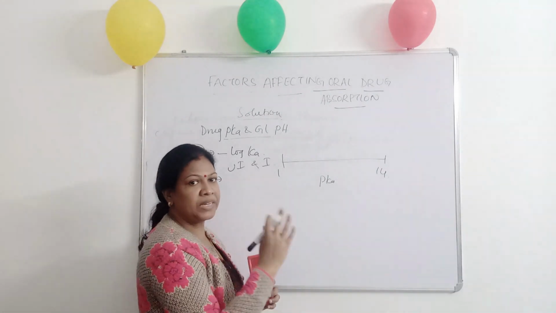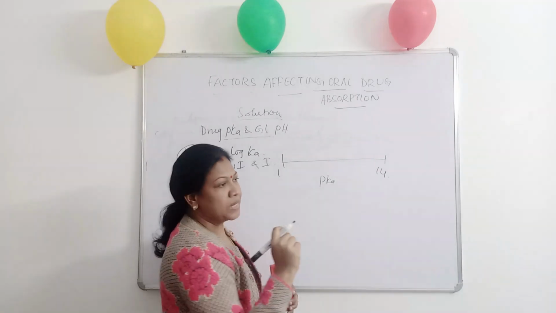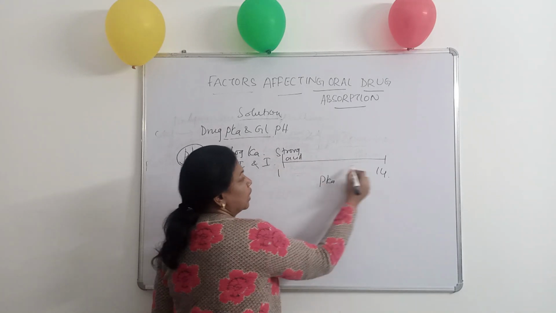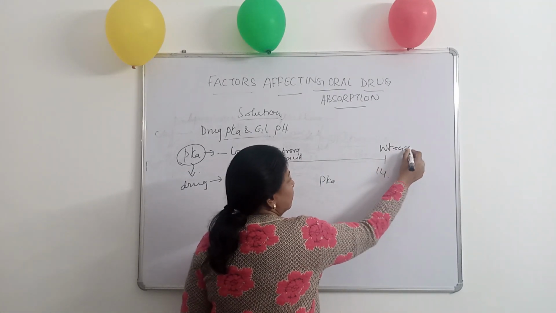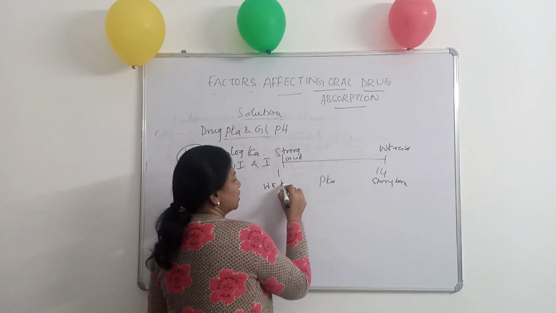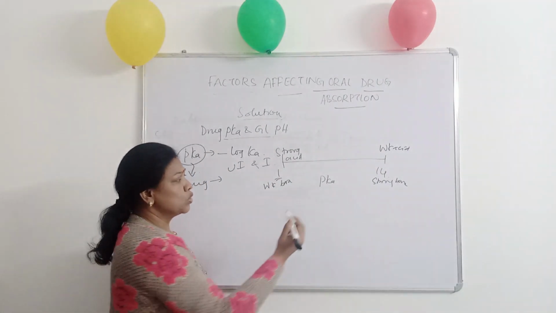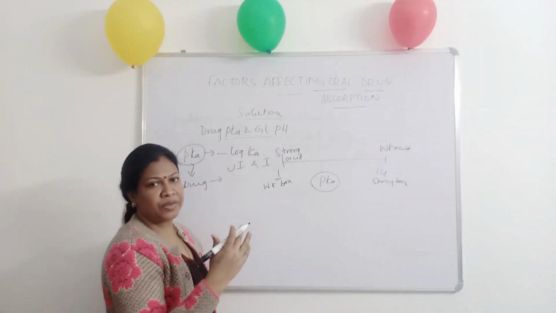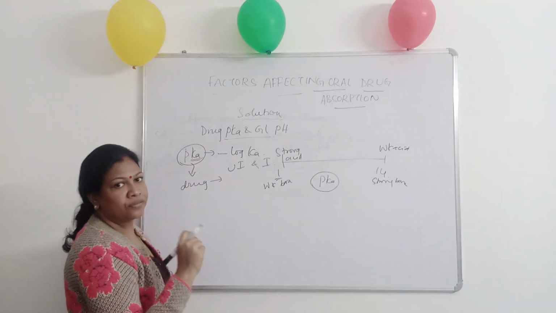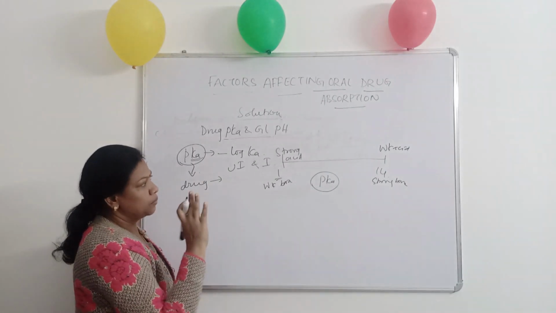But it is not like that in pKa. 1 to 14 can carry the value for acids as well as for bases. What does it mean? A strong acid will have the value from 1 and it approaches weak acid, whereas a strong base will have the value from 14 till weak base, that is the pKa may reduce up to 1. So acidic and basic pKa both can appear between 1 to 14. Now what is this pKa? The determining factor of the fraction of ionization and unionization of a drug is known as pKa.